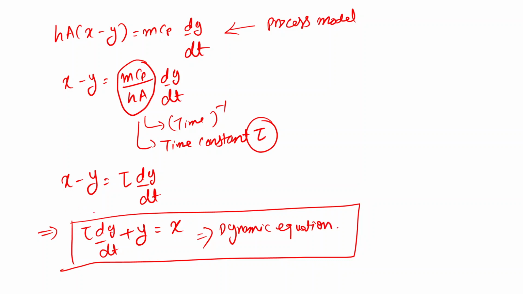And this system that we are discussing over here is called a first order system. For any first order system, we can model the process in such a form of equation: tau dy/dt + y = x, where tau is the time constant, y is the output, and x is the input.